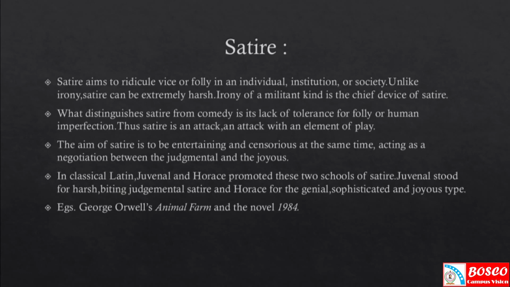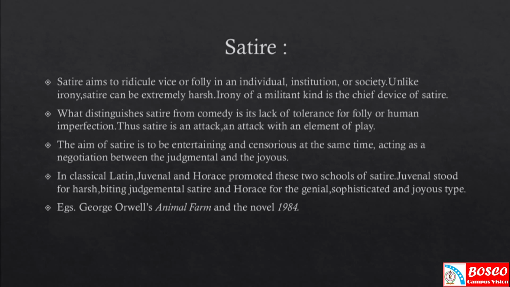So in classical Latin, satires are divided into two schools: Juvenalian satire, harsh or severe, and Horatian satire, genial, sophisticated and joyous.